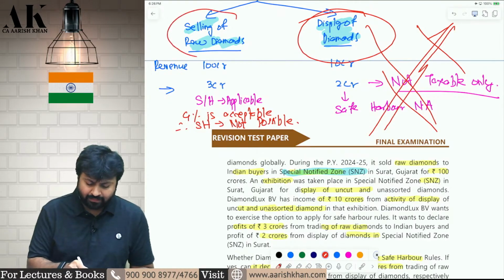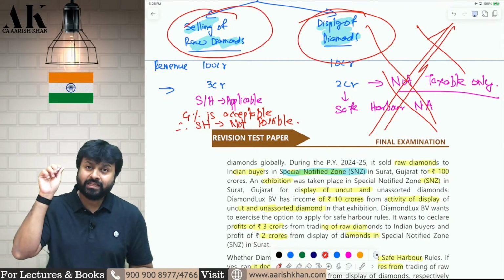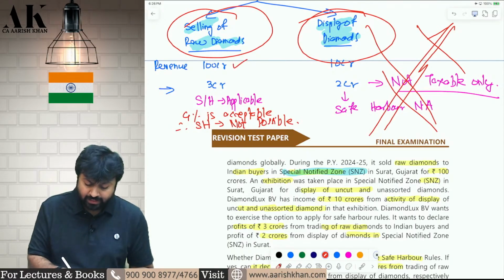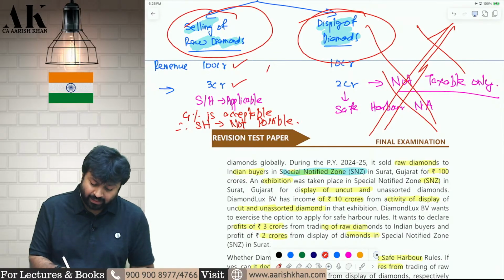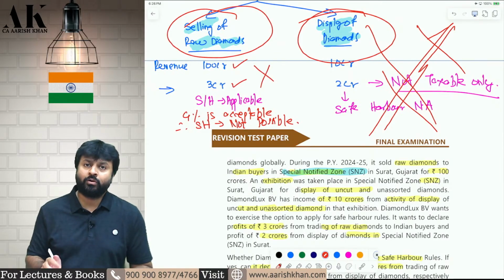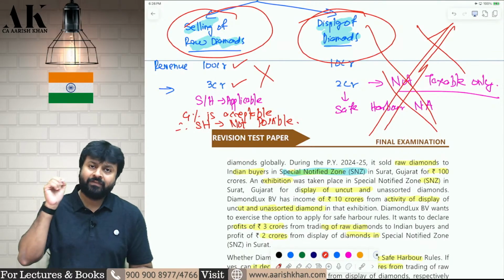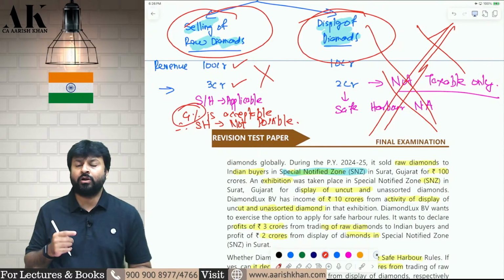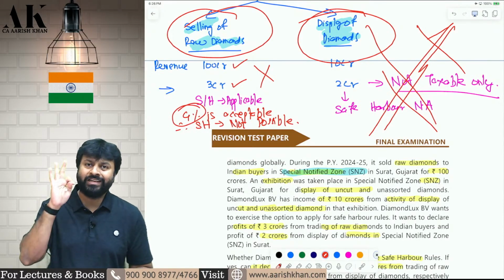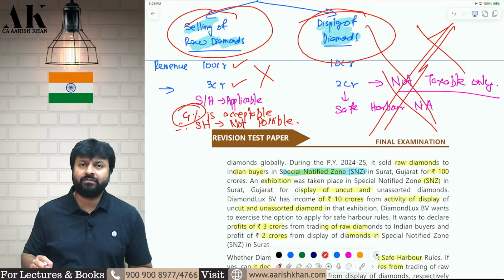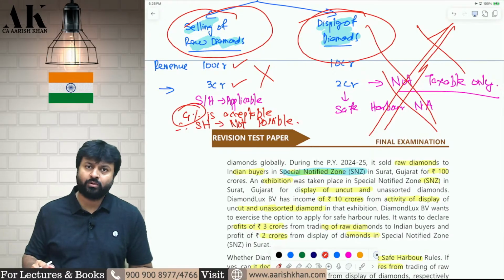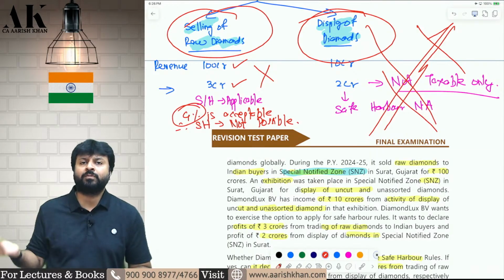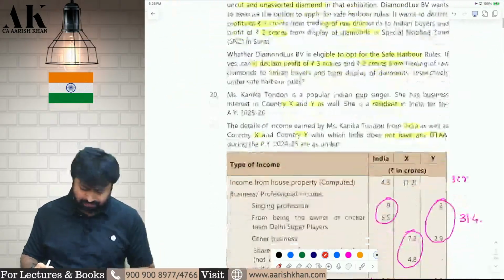Yes, if a foreign company is selling raw diamond in the special notified zone where the revenue is 100 crore and the foreign company is showing a profit of 3 crore rupees, then it cannot go for safe harbor rule, because the safe harbor rule says that it has to show a profit of at least 4% or more. Because the assessee is showing a profit of only 3%, the assessee is not eligible for safe harbor rule. If the assessee is willing to show a profit of 4% or more, then it is definitely eligible for safe harbor rules. I hope it is clear to all of you.